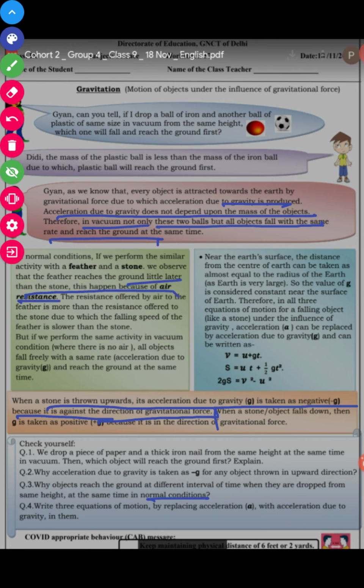In normal condition, air produces resistance, and the resistance offered by air causes the change in the time when they are dropped from the same height. This is the answer to your third question. Write the three equations of motion. You have to write these three equations.